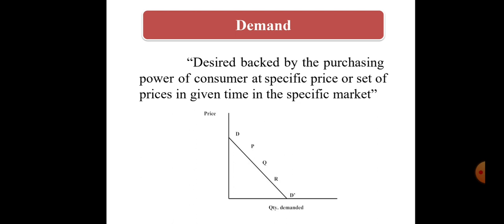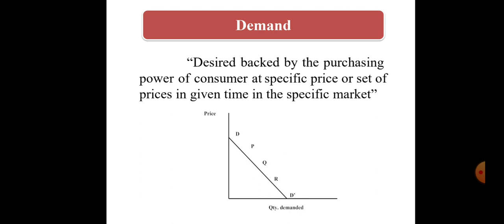But if the same person desires to purchase a car, but does not have that much money or resources, then we cannot say it is a demand. So demand means a person desires to have that thing.